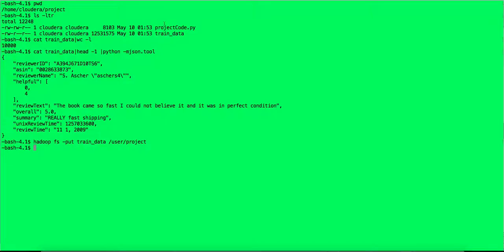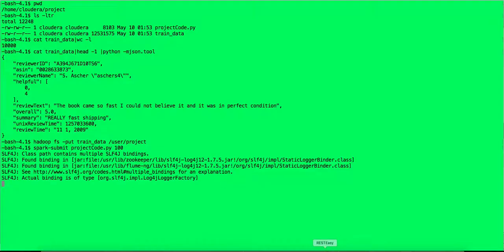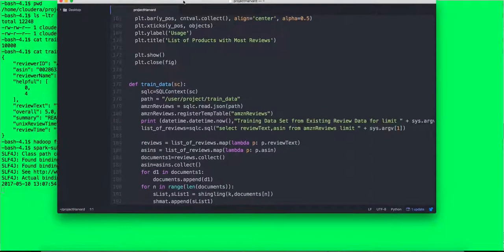The next step is we'll run our Python program using spark-submit, which is what we learned in our class, and we have used it in our different assignments. Our Python program needs an OS argument which defines how many reviews we'll use in our training data sets. I'm just passing 100 for this demo. Once we pass 100, the program first loads the training data set, and let me open the program in the meantime. So this is how our program looks.